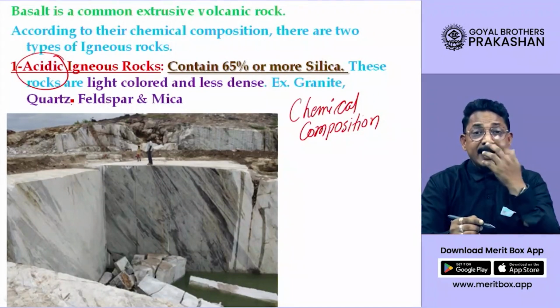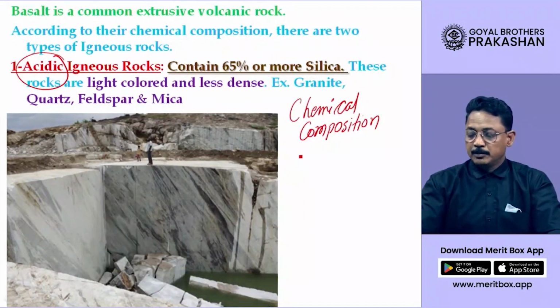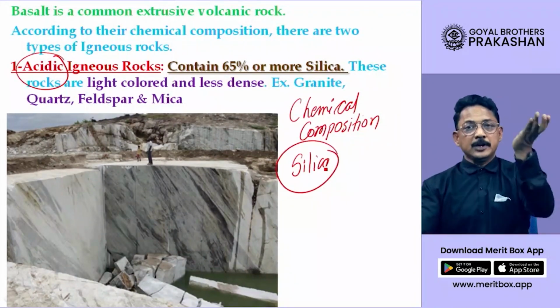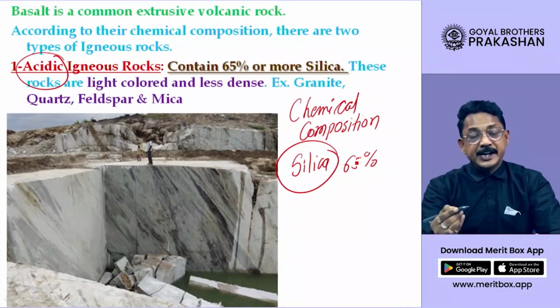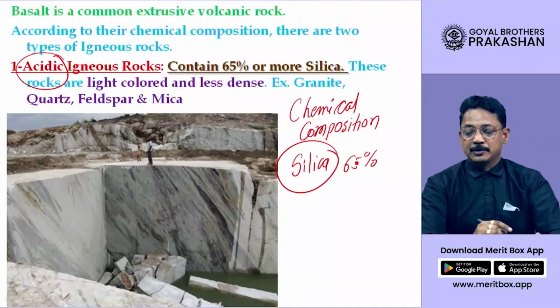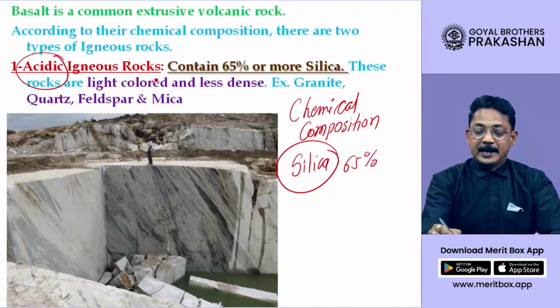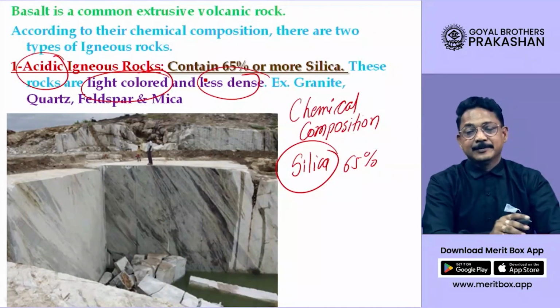Now what are acidic igneous rocks? Dear students, they consist of a greater amount of silica. When more than 65% is silica, we call it an acidic igneous rock. Their characteristics: they are light colored and less in density.